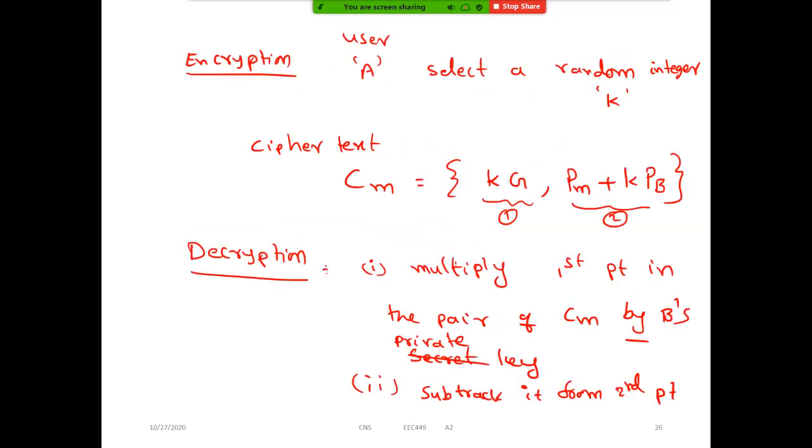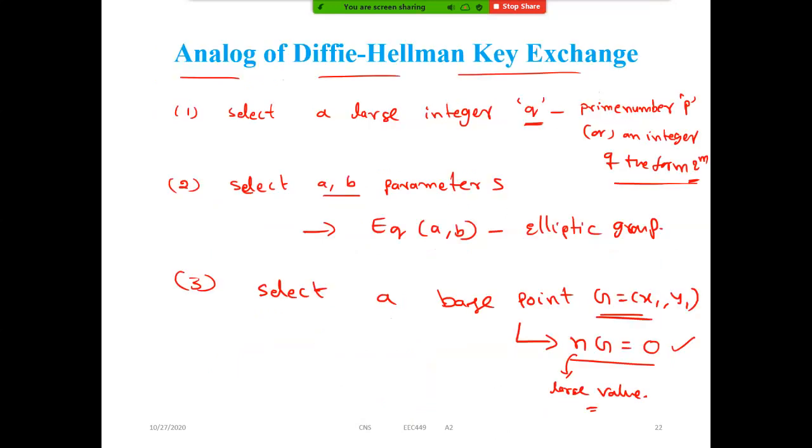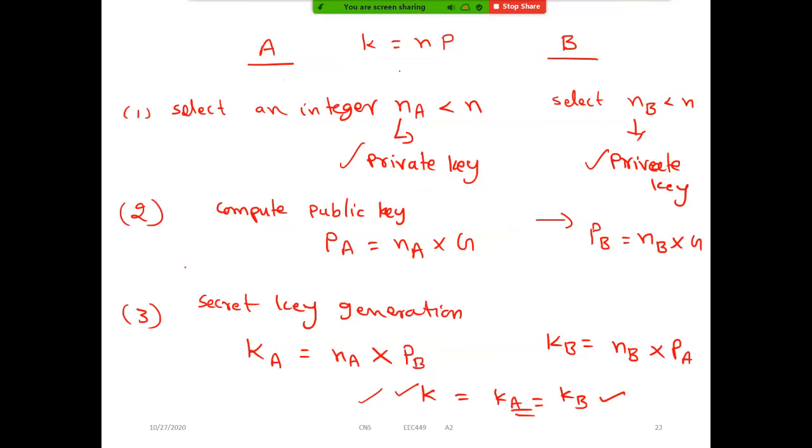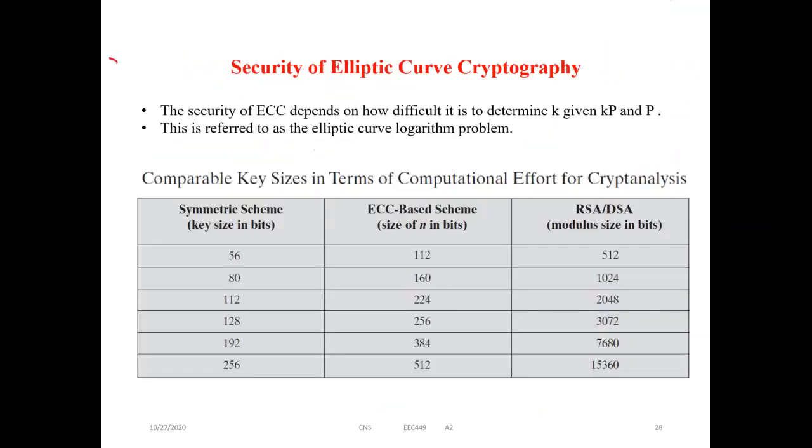We have to follow all these addition rules. It is somewhat difficult, but know the procedure at least. I will check with small points whether it is possible to generate, or you can see example textbooks also. I will show you that in the next lecture.